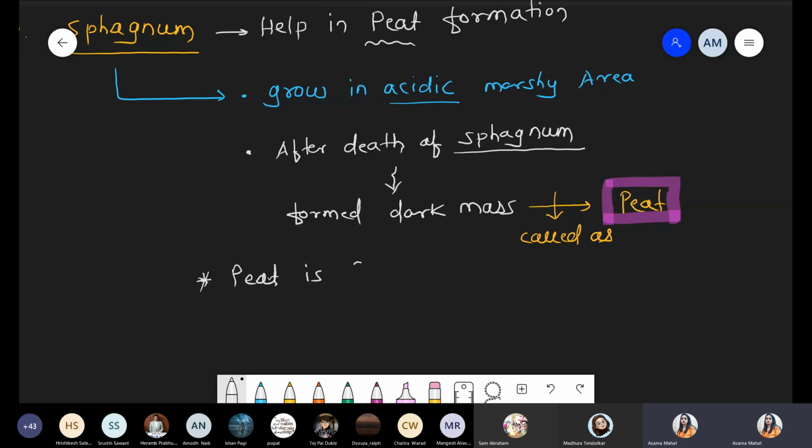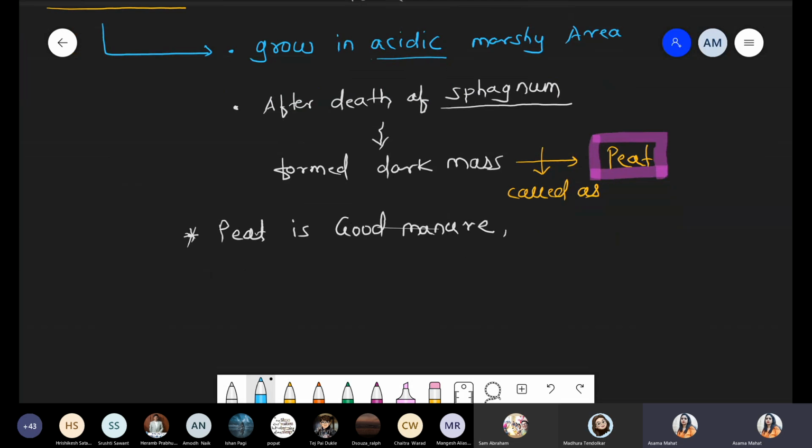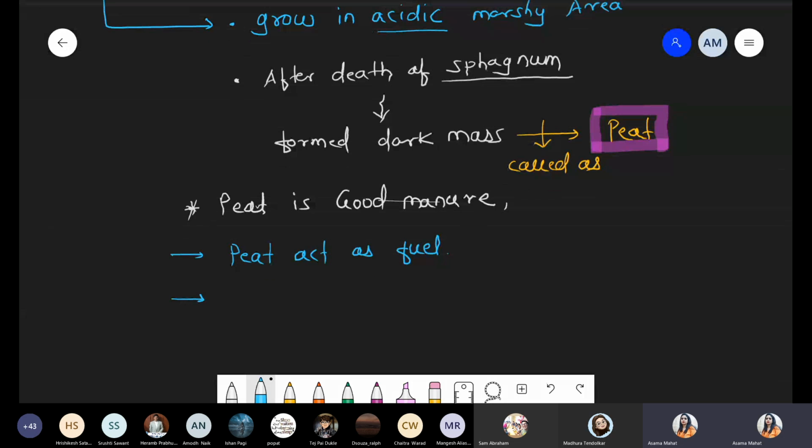Peat is an example of the good manure. Manure means what? Like a biofertilizer. These are the good manure. Manure means that it acts as a biofertilizer. So we are talking about the points one by one. Why do we say peat is a good manure? Whatever we are talking about peat, peat acts as a fuel. First point, it acts as a fuel. Second point, peat decreases the alkaline soil or decreases the pH of the soil, because